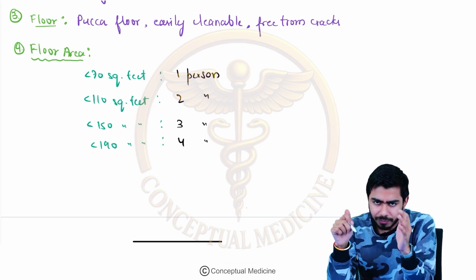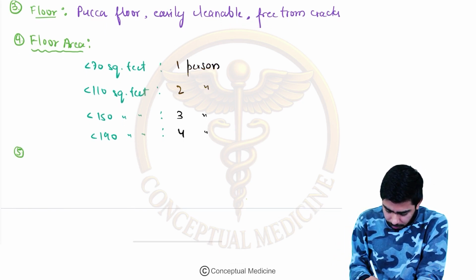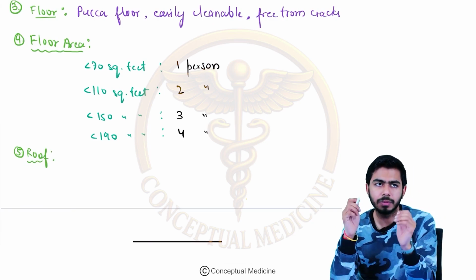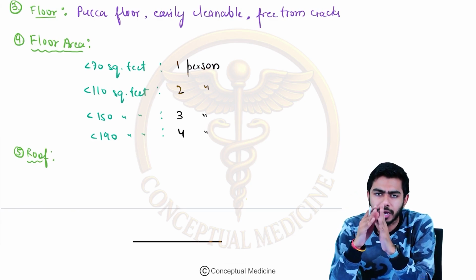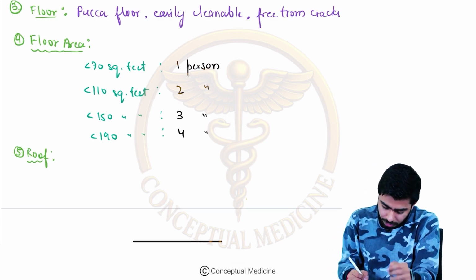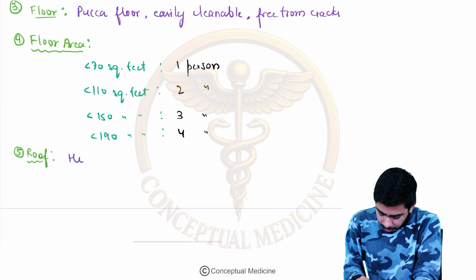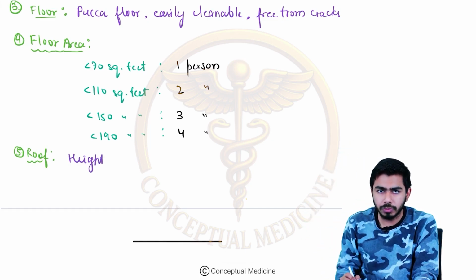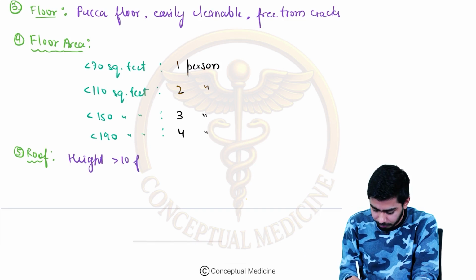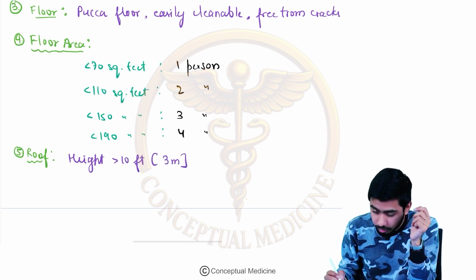Then we shall talk about the next parameter, that is the roof. How the roof should be. For the roof we should keep the distance in mind: the height of the roof from the floor should be at least more than 10 feet, or more than 3 meter.